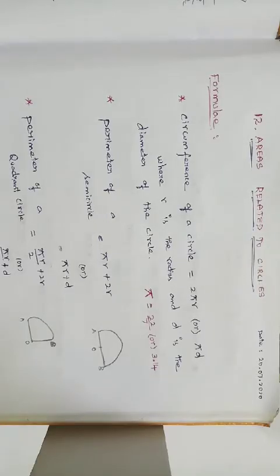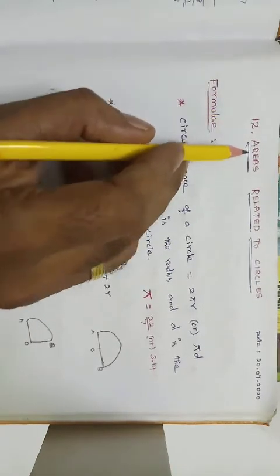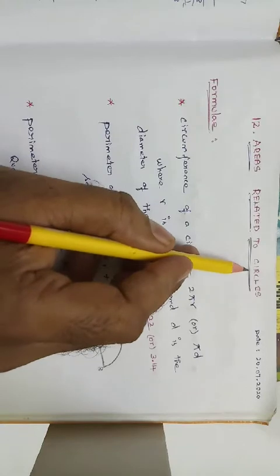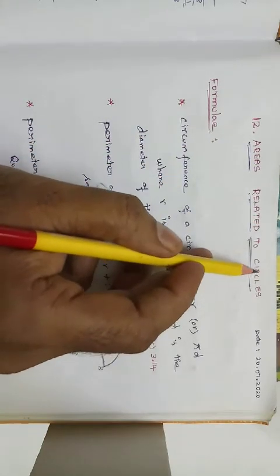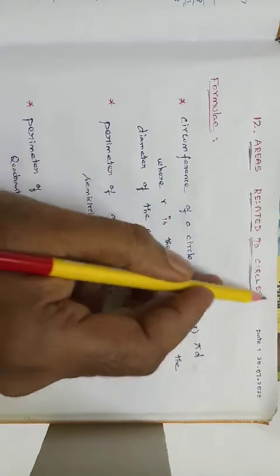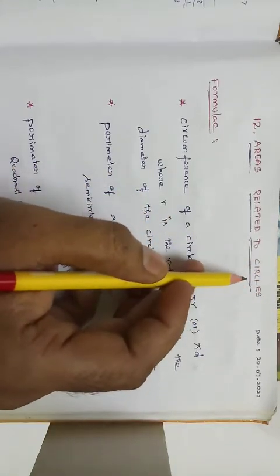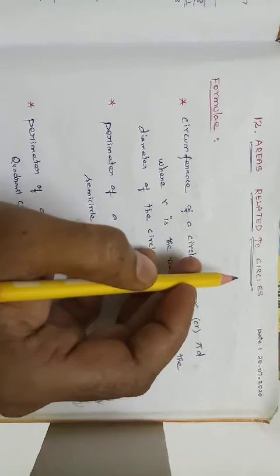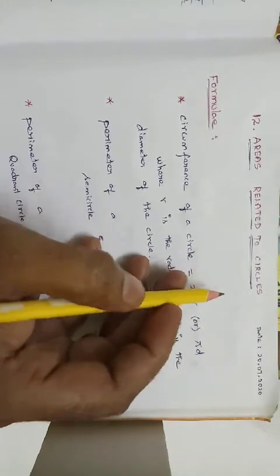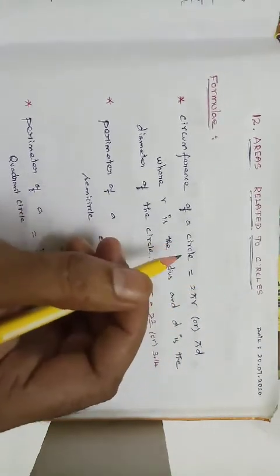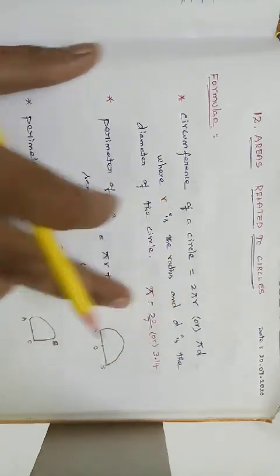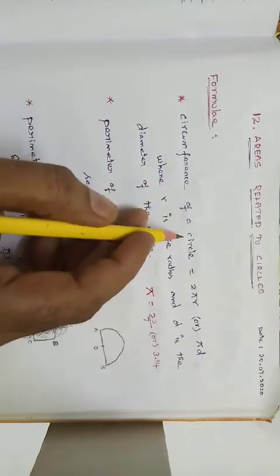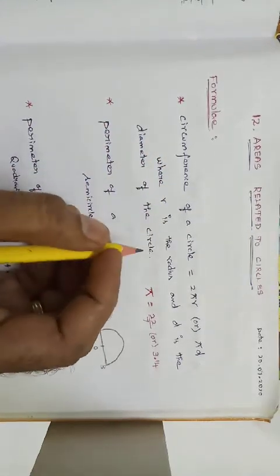Hi students, today we are going to see a new chapter, chapter number 12, areas related to circles. In this chapter we are going to see one fully based on circles. Totally we have 5 concepts in this chapter. The first concept is perimeter and the circumference of a circle.